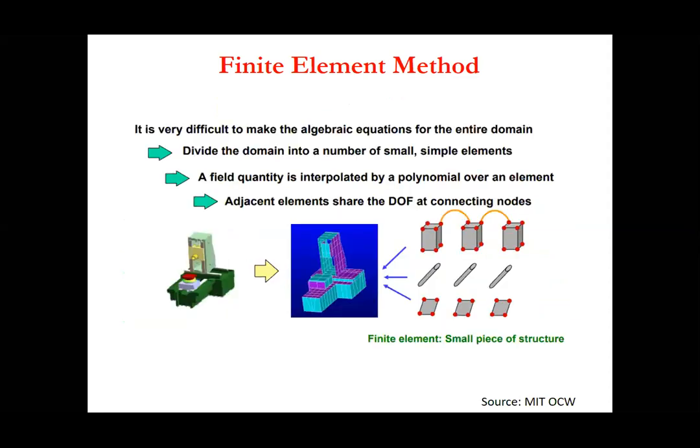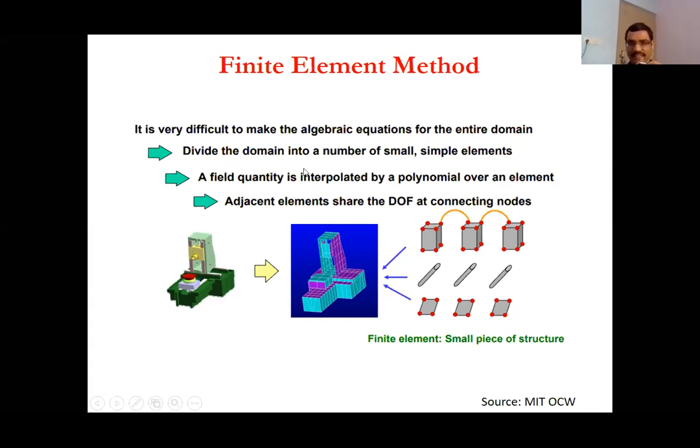So coming back to the vertical machining center. As I mentioned, it's a large system, so it's very difficult to make algebraic equations for the entire domain. So what we do is divide it into simple small elements. There can be different kinds of elements: 1D, 2D, 3D elements.